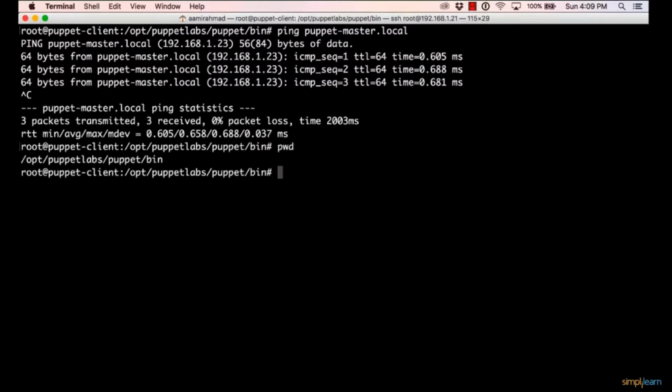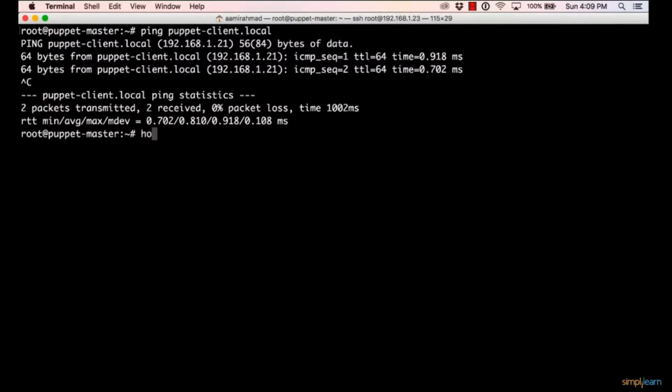So next step will be to create a certificate signing request. So I'll go to this directory, which is /opt/puppetlabs/puppet/bin. And I'll say puppet agent -t --server= and I'll give the fully qualified domain name of the Puppet Master. And I'll say -f. When I do this, it will create a certificate signing request, you see.